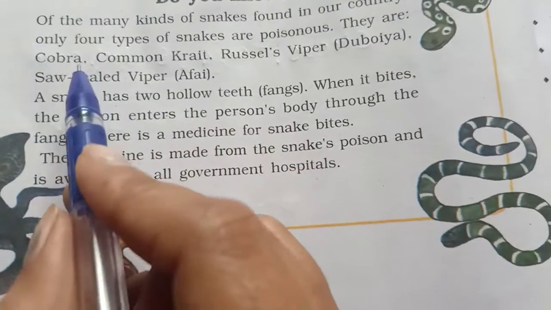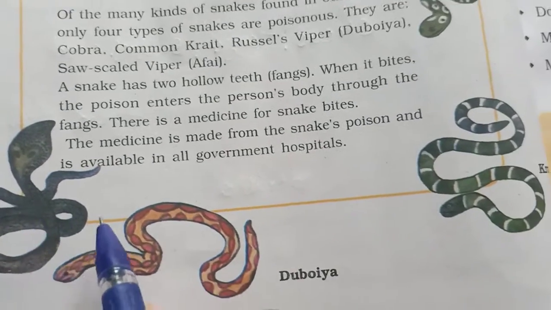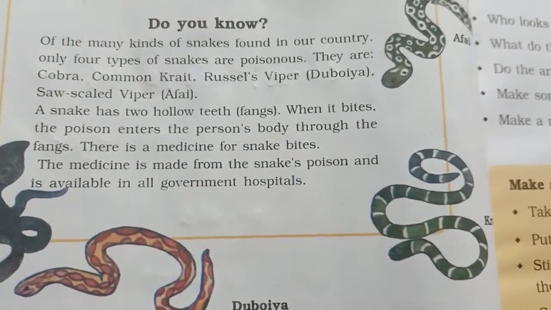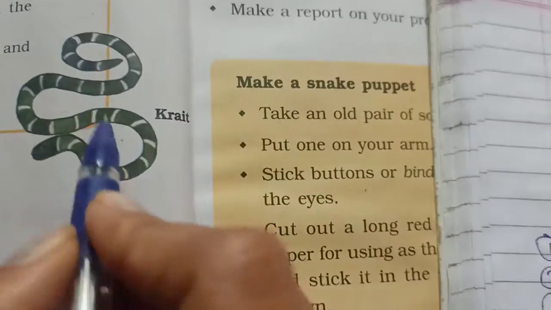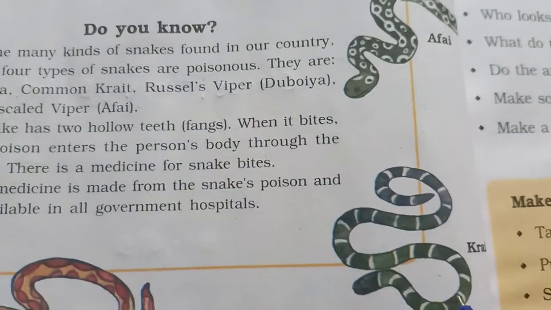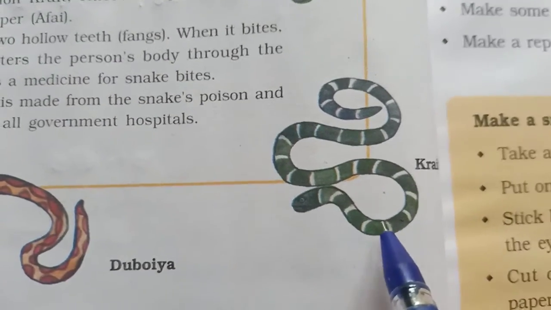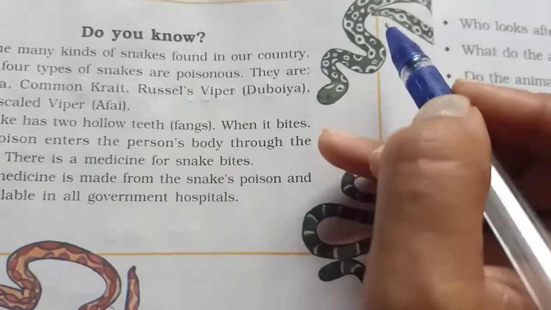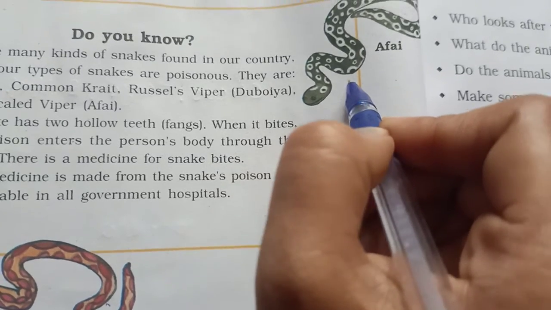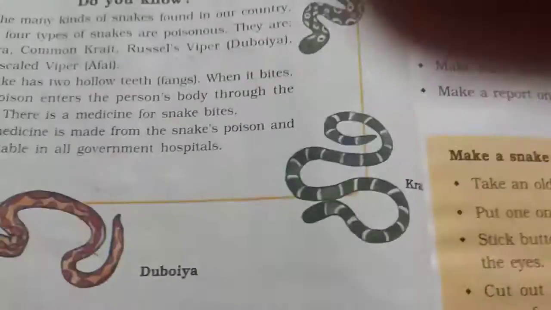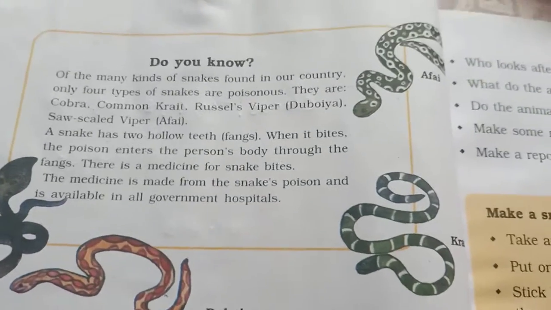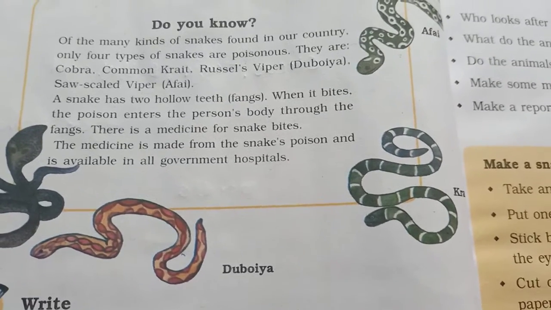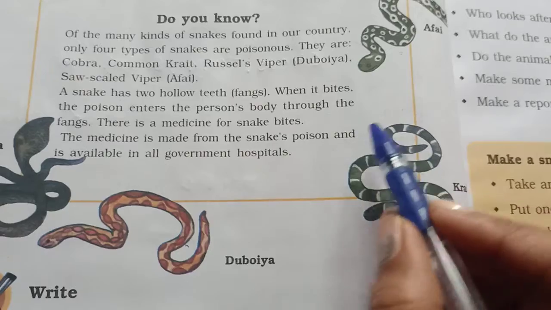They are the cobra, you can see here the cobra, and the common krait. You can see here the common krait. Then the third one, Russell's viper, called Dubaiya in Hindi, and the saw-scaled viper, called Afai in Hindi. Only these 4 among all the snakes are poisonous. Which are they?